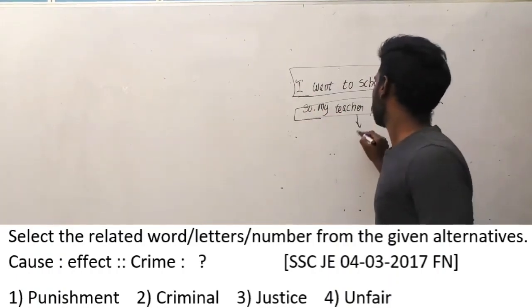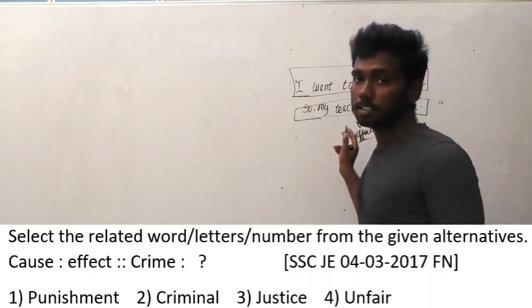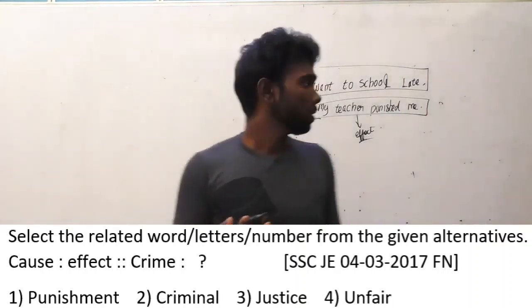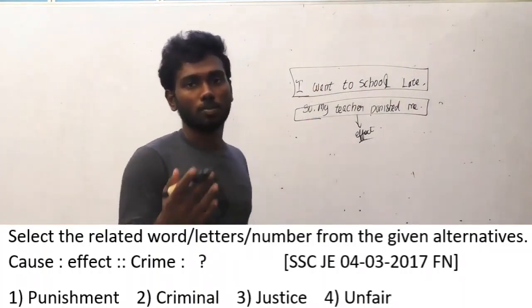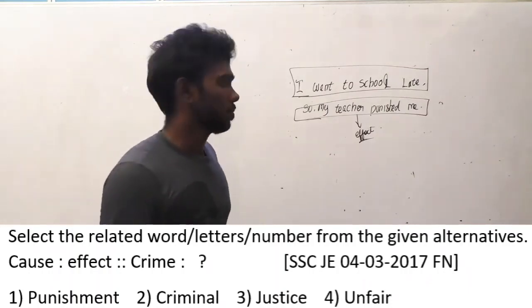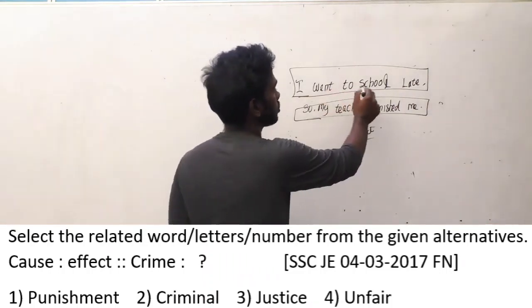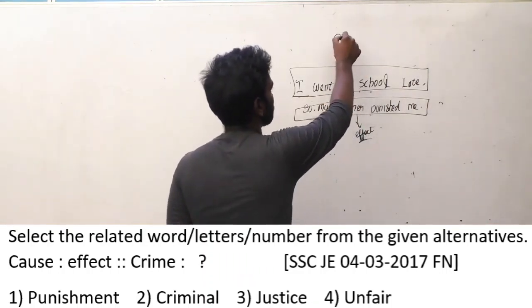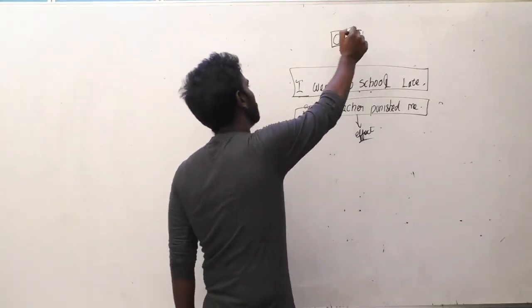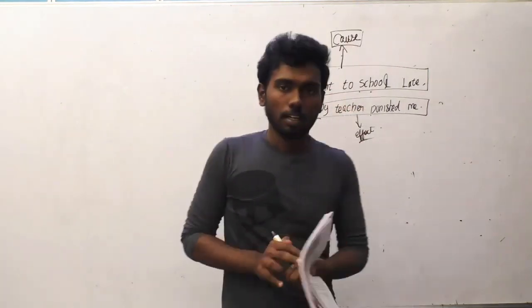Teacher punishing me is the effect here. Why did the teacher punish me? Obviously, a teacher is not going to punish you for nothing, even if you don't do any mistakes. She is not going to punish you. You would have done something. The thing you have done is you went to school late. This is the cause here. Since you went to school late, the teacher punished you. It is the cause here, it is the effect here. So this is the relation between cause and effect.